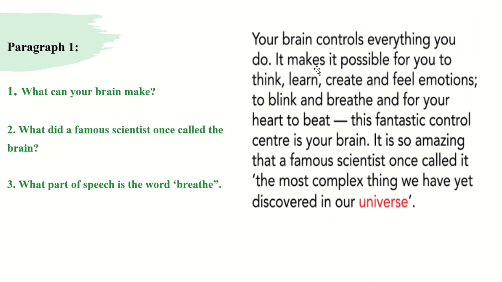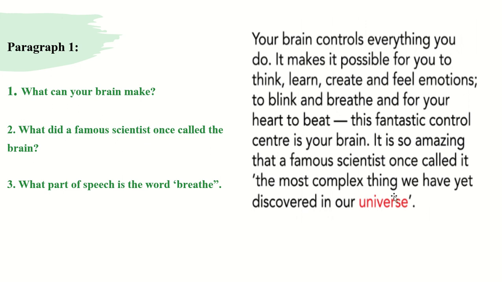You can find the answer to the first question in these lines, from the second line up to the 5th line. Now let's go to the second one. What did a famous scientist once call the brain? Let's continue reading. This fantastic control center is your brain. It's so amazing that a famous scientist once called it the most complex thing we have yet discovered in our universe.